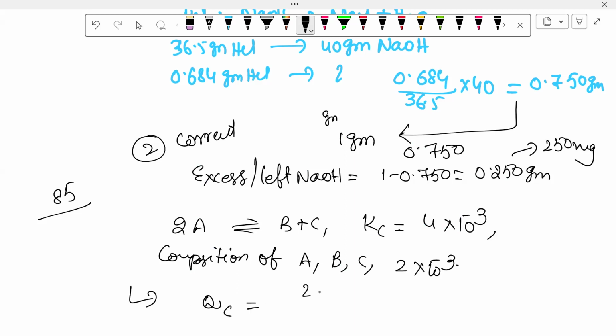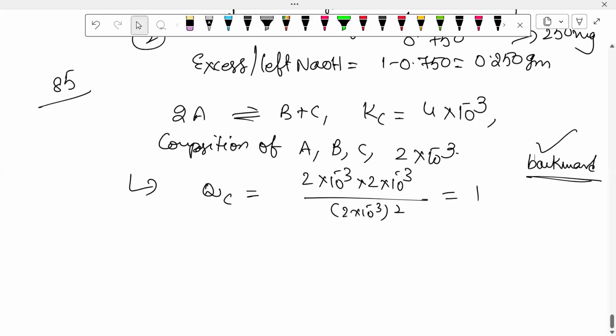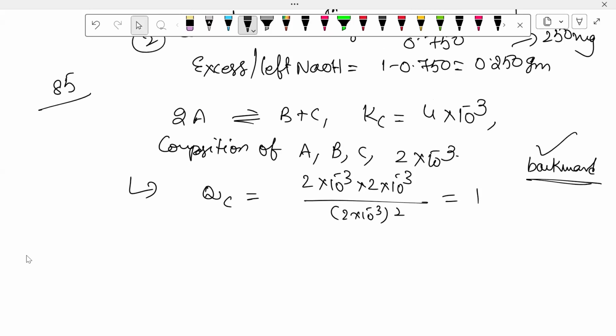Qc is equal to 2 into 10 power minus 3 into 2 into 10 power minus 3 by 2 into 10 power minus 3 whole square. Then the final value comes, and the reaction will go in the backward direction. Kc greater than Qc or Qc greater than Kc, backward.